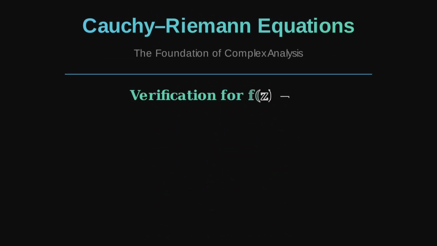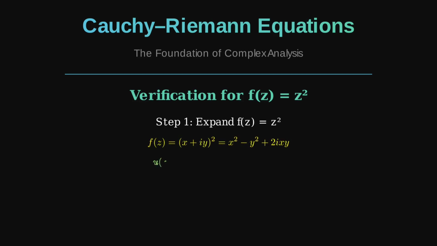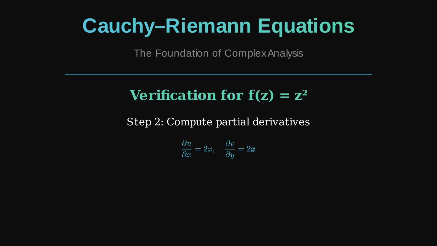Okay, let's test our function f of z equals z squared to see if it satisfies the Cauchy-Riemann equations. Step 1. Let's expand the function. Since z equals x plus i times y, squaring it gives us f of z equals x squared minus y squared plus i times 2xy. So u of x and y equals x squared minus y squared, and v of x and y equals 2xy. Step 2. We compute the partial derivatives. For u, the partial derivative with respect to x is 2x, and with respect to y, it's negative 2y. For v, the partial derivative with respect to y is 2x, and with respect to x, it's 2y.